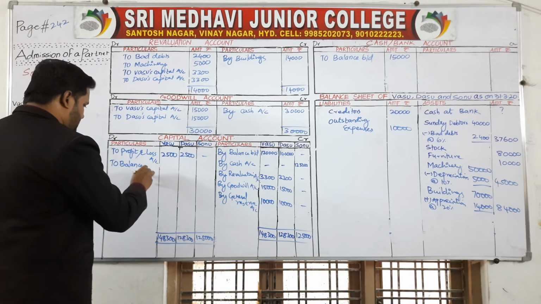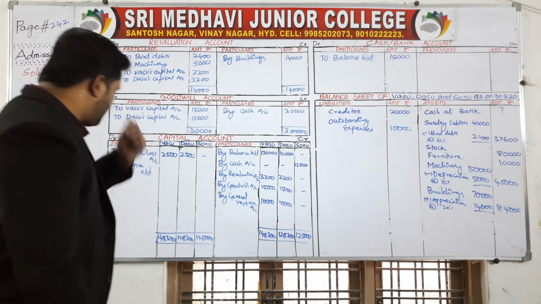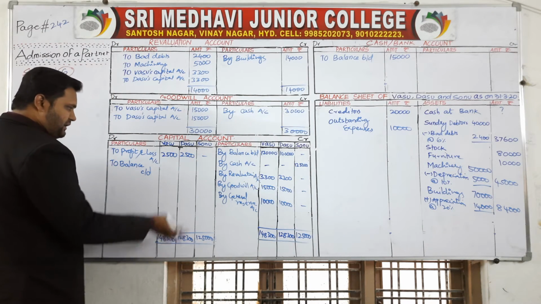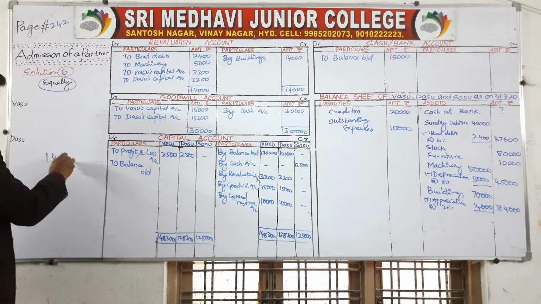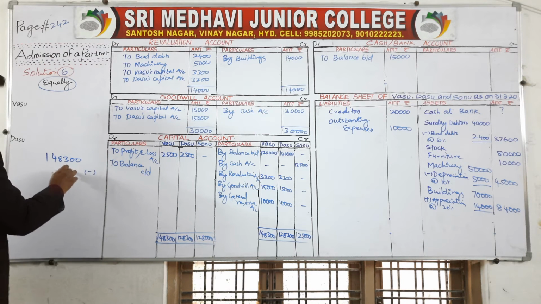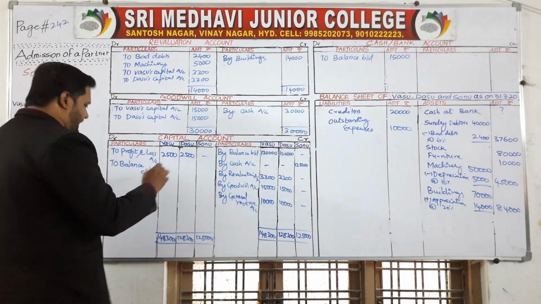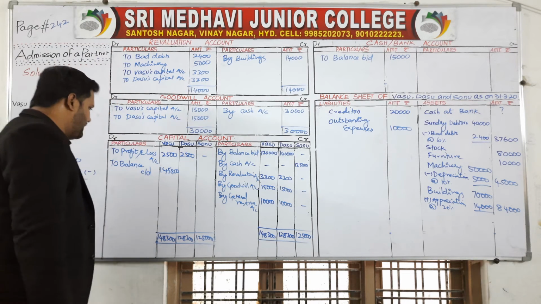Here, by balance carried down. How much? From this 1,48,300 minus this 2,500, we get 1,45,800, which is the capital of Vasu.